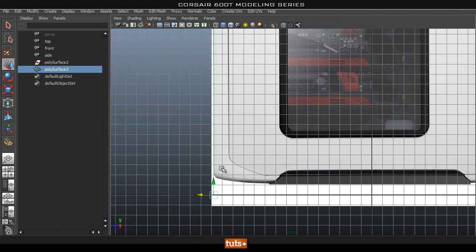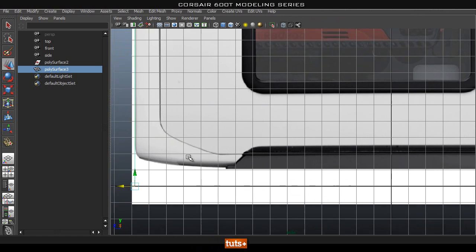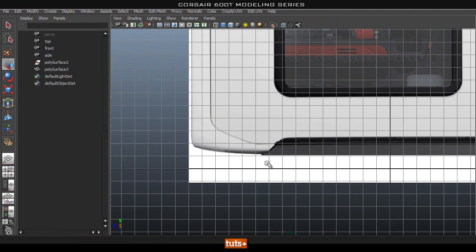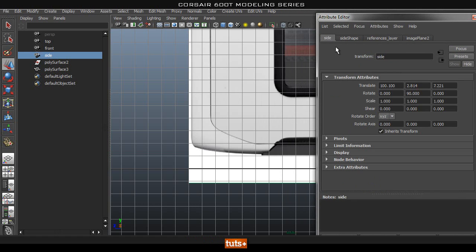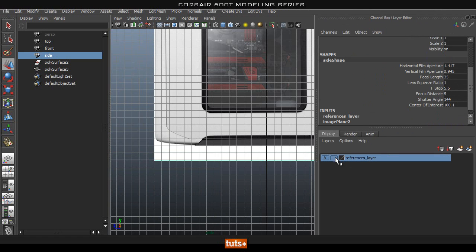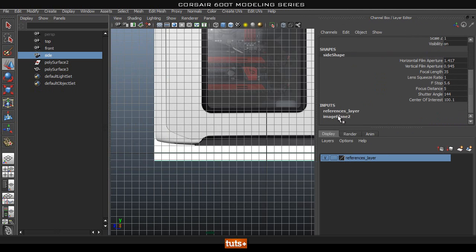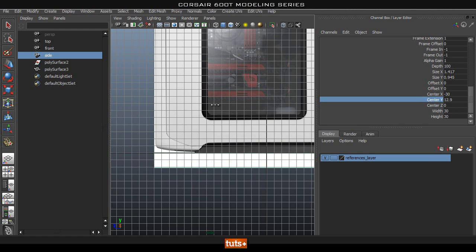And now what you'll notice is that our reference is not lined up with the X correctly, so let's go ahead and fix that. I'm just going to select it, but first we need to go ahead and unreference this, so I can select that, and then again go into our input image plane, and then in the center Y we're just going to go ahead and drag this down so it sits on this thicker black line.